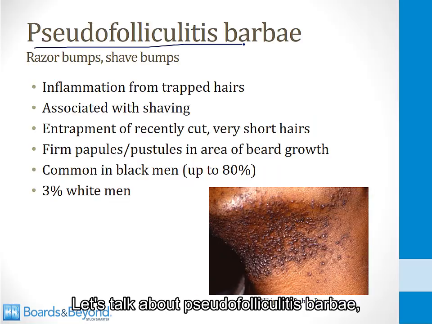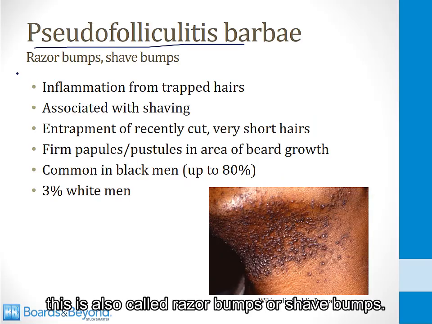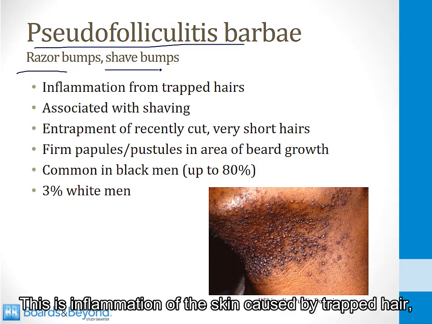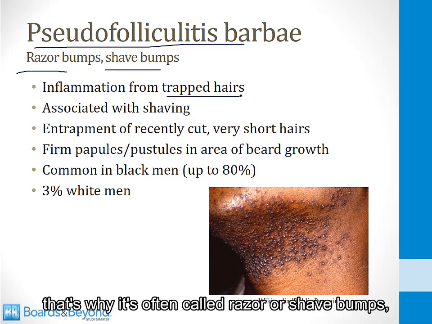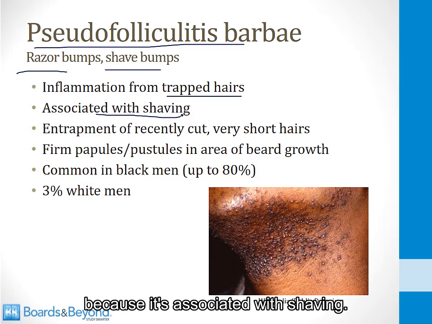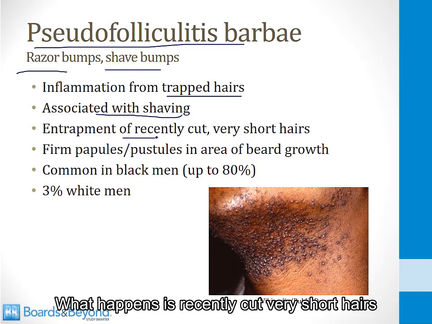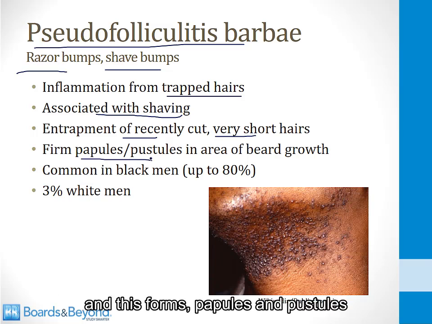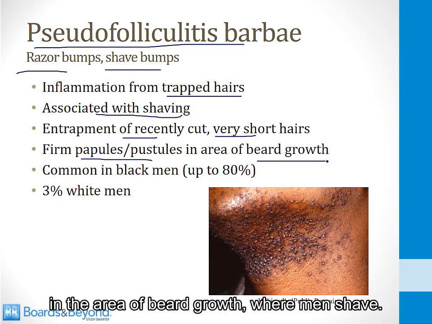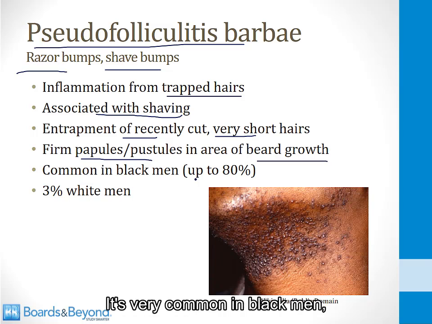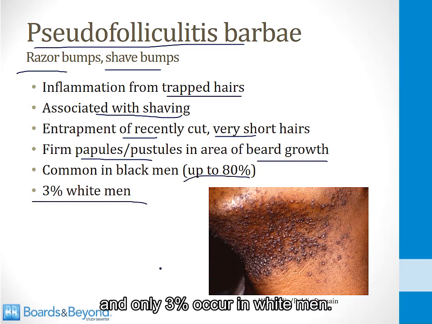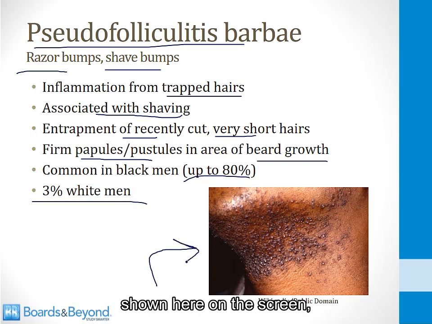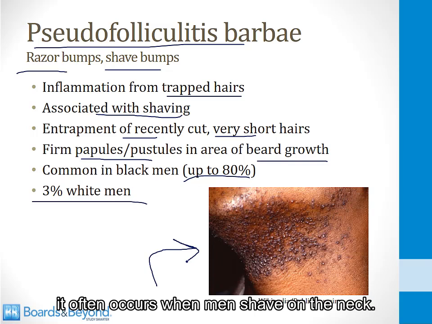Let's talk about pseudofolliculitis barbae. This is also called razor bumps or shave bumps. This is inflammation of the skin caused by trapped hair. That's why it's often called razor or shave bumps, because it's associated with shaving. What happens is recently cut, very short hairs get trapped within the skin, and this forms papules and pustules in the area of beard growth where men shave. It's very common in black men. Up to 80% of cases occur in black men, and only 3% occur in white men. It basically looks like these little bumps shown here on the screen. It often occurs when men shave on the neck.